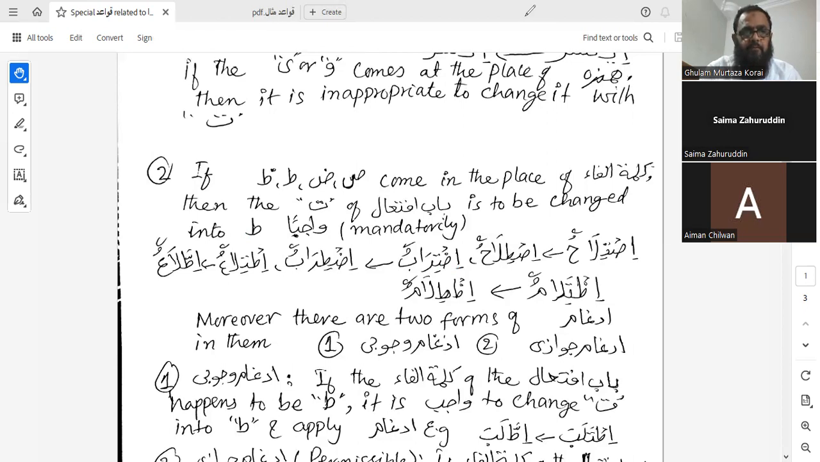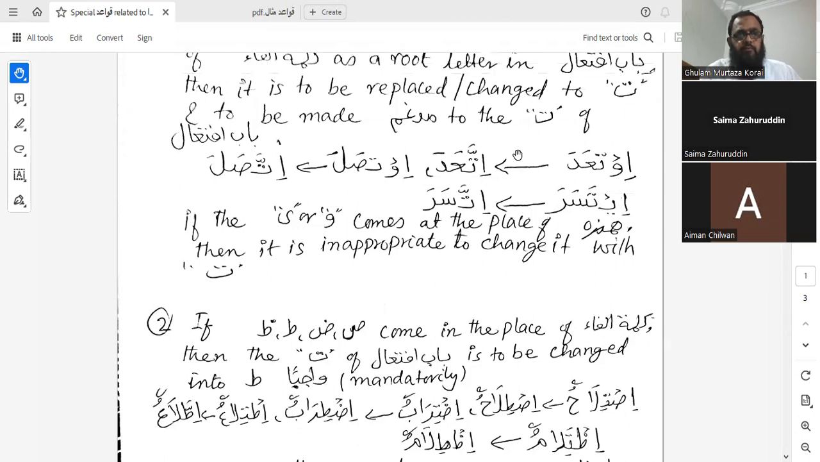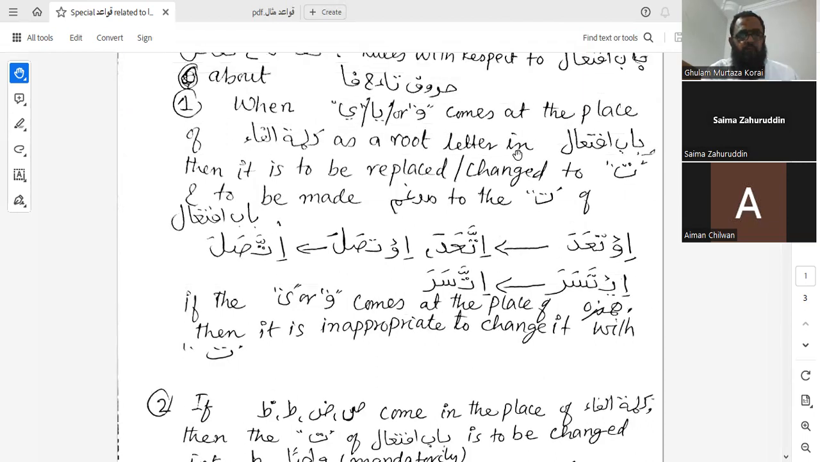Okay. So, Ustad, in the first qaida, is that wujuban or jaiz? This changing of ta is wujuban. No, in the first qaida that we learned, the waw and ya, is that wujuban or jaiz? That is wujuban. Okay.